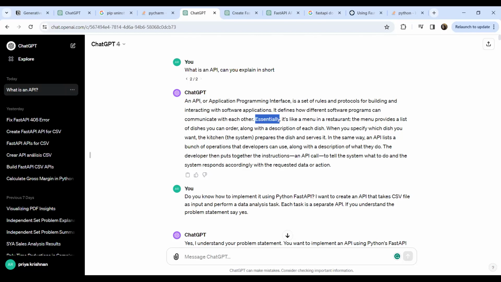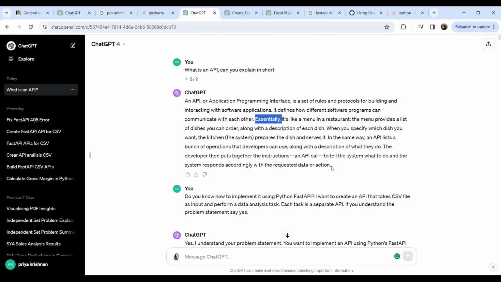And this example was really good. Essentially, it is like a menu in a restaurant. The menu provides a list of dishes you can order, along with a description of each dish. When you specify which dish you want, the kitchen, or the system here, prepares the dish and serves it. In the same way, an API lists a bunch of operations that developers can use, along with a description of what they do. The developers put together the instruction and API call to tell the system what to do, and the system responds accordingly to the requested data or action.